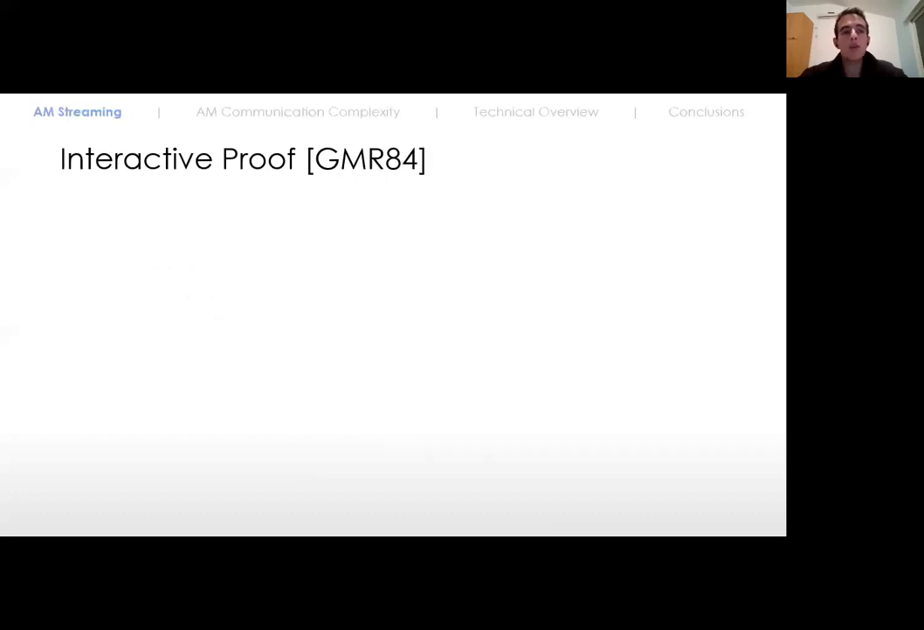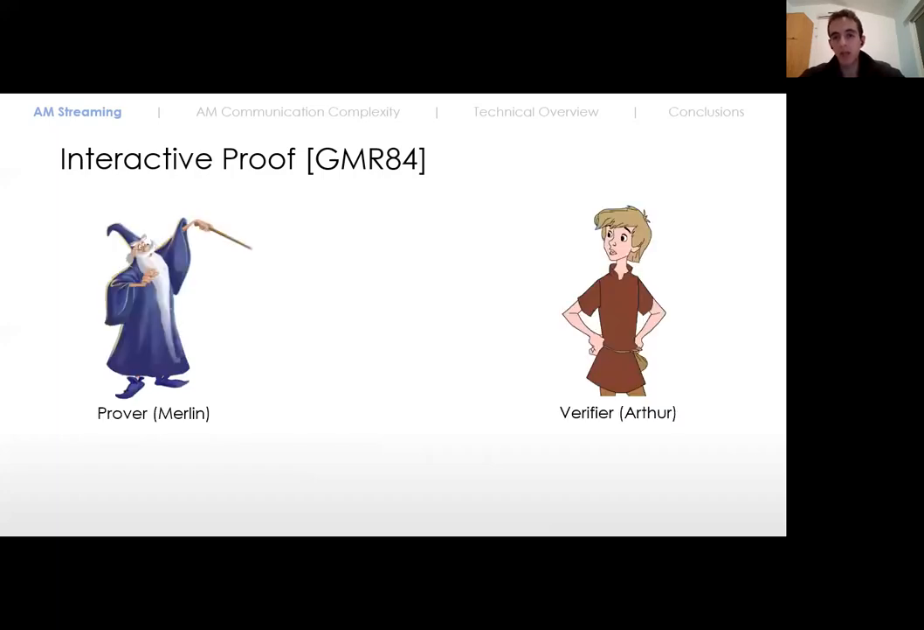So in order to define what Arthur-Merlin data stream protocols are, which are going to be an interactive variant of the traditional stream model, we first need to define what an interactive proof is. An interactive proof is a protocol between two parties: the verifier Arthur, which is limited in resources, and the prover Merlin, which has infinite computational power, but might be malicious.